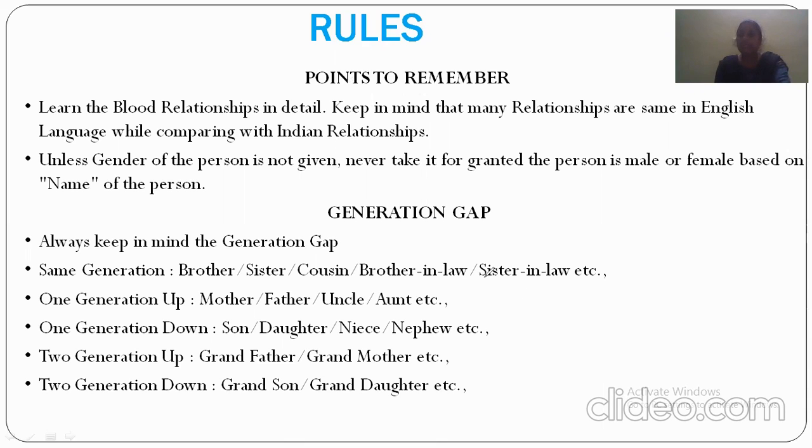In blood relations, the most important thing is that we have to confirm the gender. If we don't know the gender, sometimes the answers should not be imagined. We have to correctly know the gender. Always keep that. We also have to analyze the generation gaps: one generation above, one generation below, second generation above. These are all the gaps we have to remember.